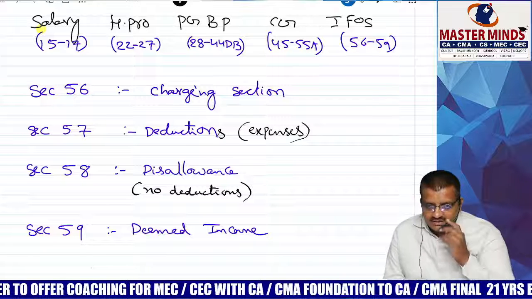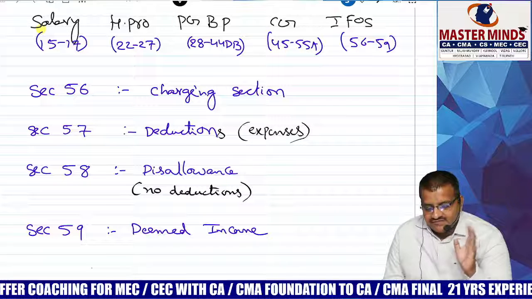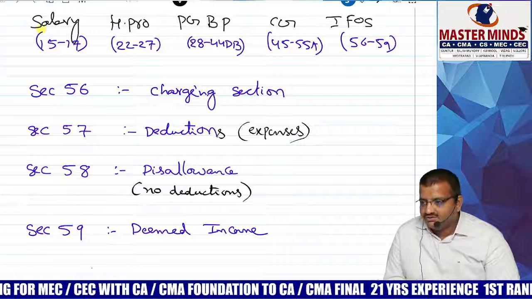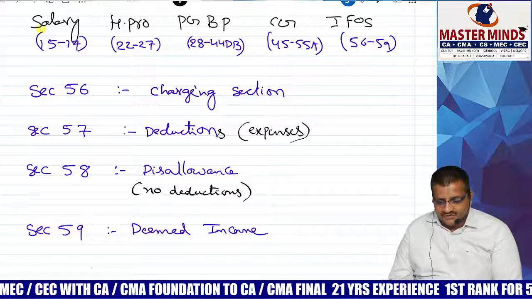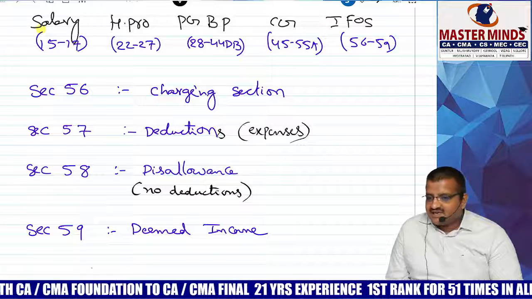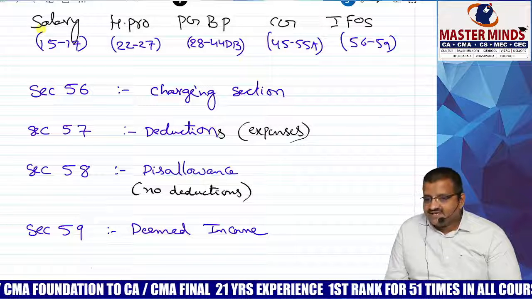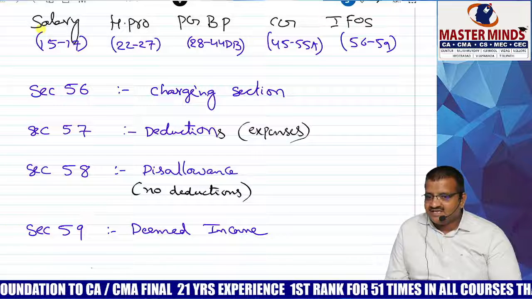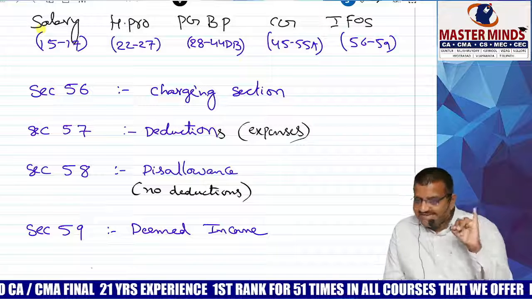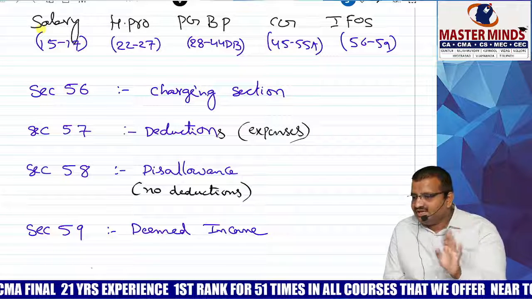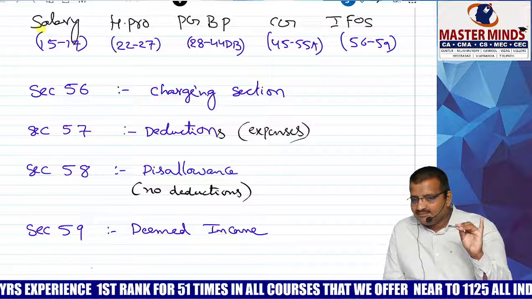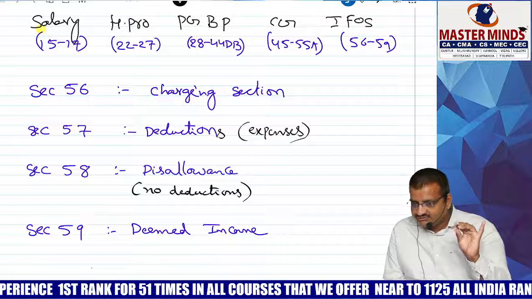Let me start. First one, 56, charging section. All of you, please listen carefully. Don't write anything. Pen down and follow. Once upon a time, specific incomes were taxable under section 56. Nowadays, they made one generalized point. First of all, it must be an income. Number 2, the income is not covered under the first 4 heads.